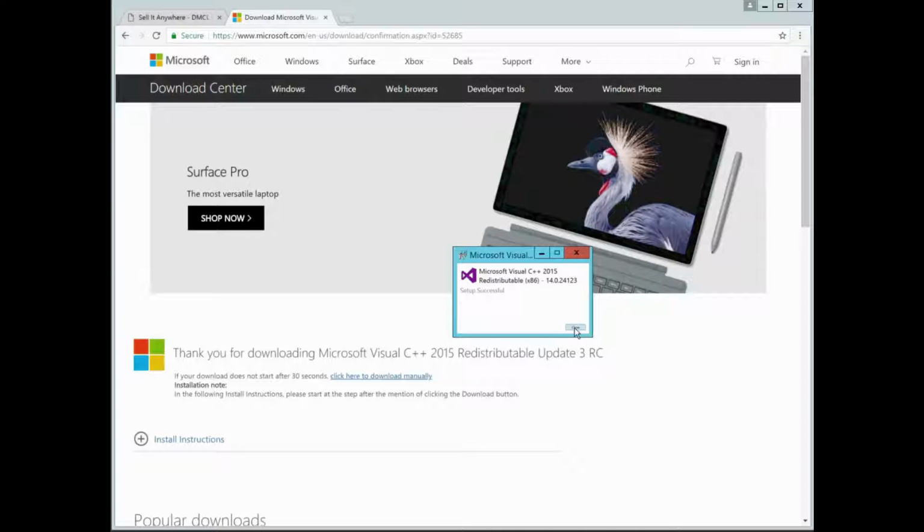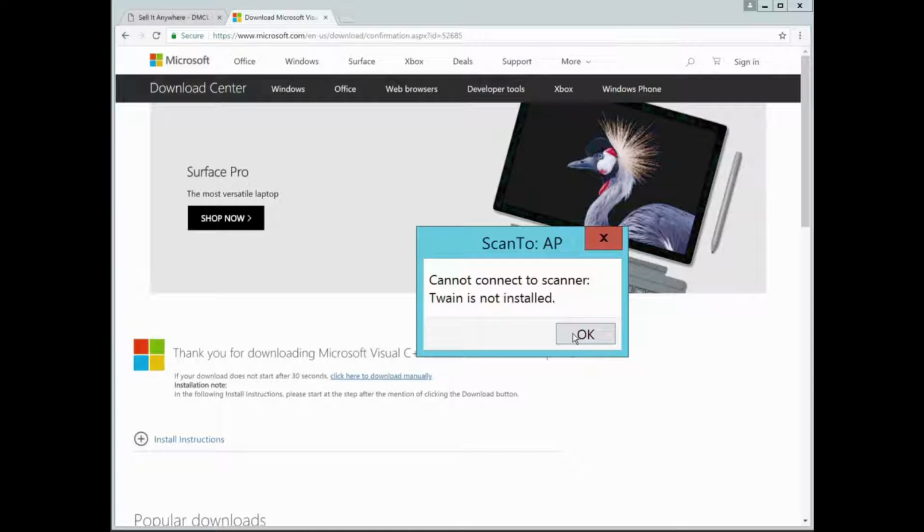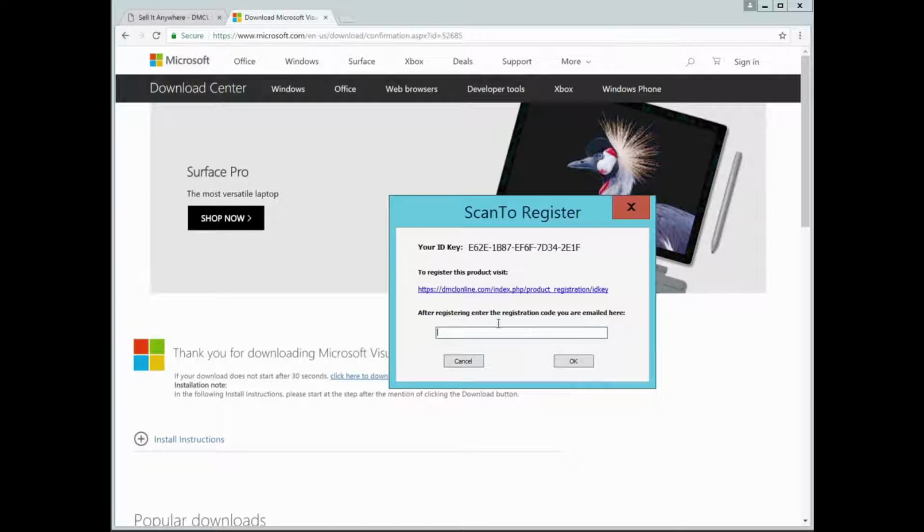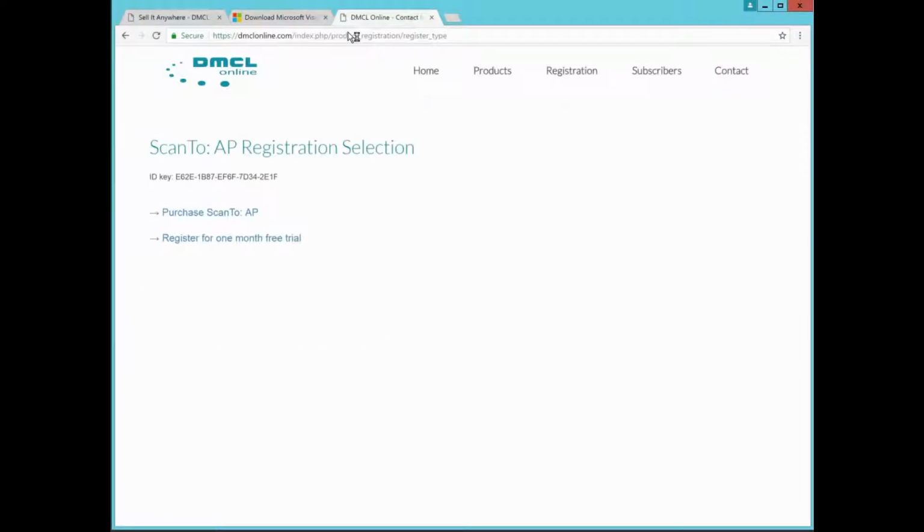Relaunch ScanTo from the Start menu. Ideally, you will have a scanner installed, but it is not required. Now, we will visit the registration website by clicking on this link and get a 1-month free trial.